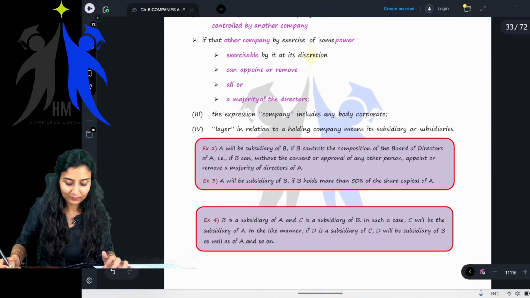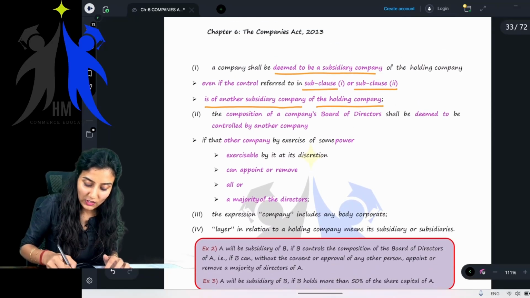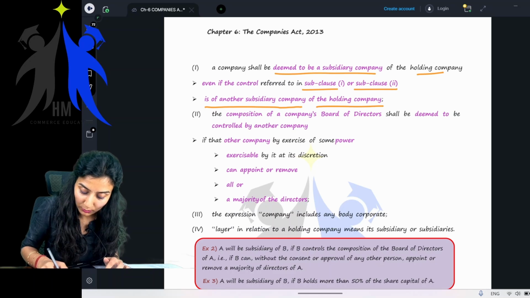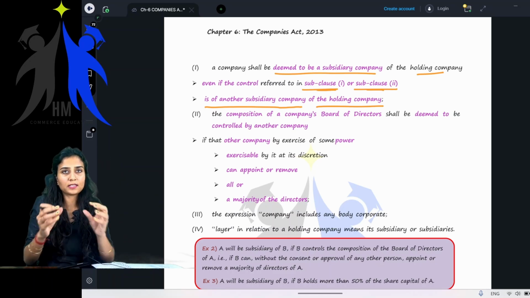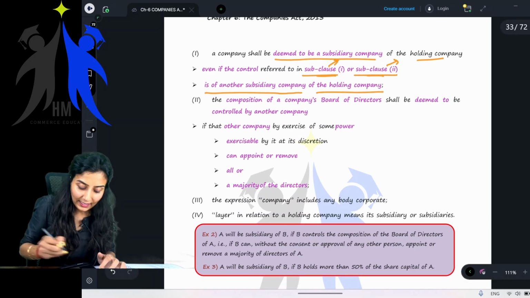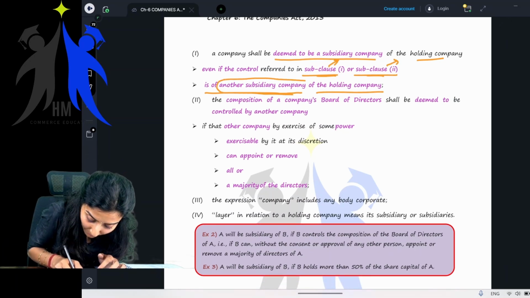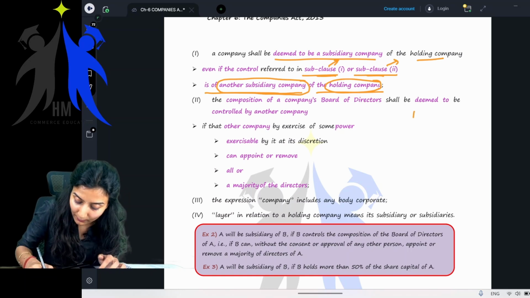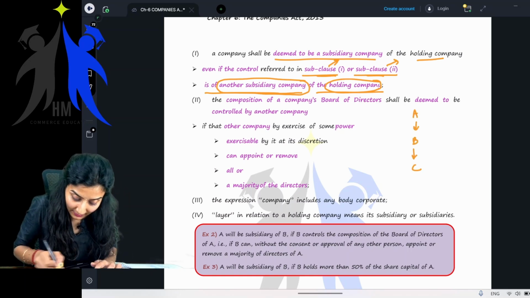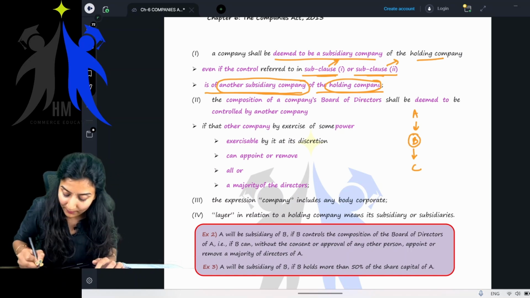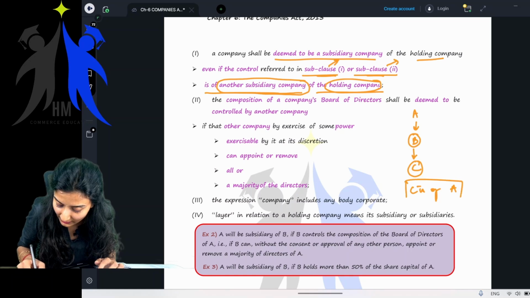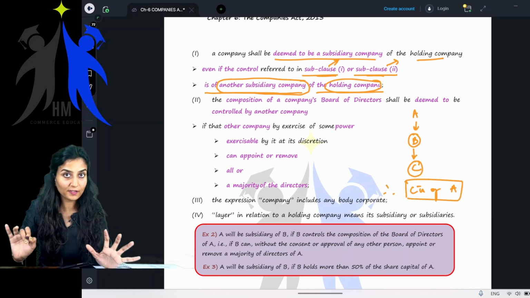Now you read. See, company shall be deemed to be a subsidiary of the holding company, even if the control referred to in subclause 1 and 2. You know, what is that? Obviously, you are talking about one is the board of directors, the other one is the voting power, is of another subsidiary company of the holding company, meaning A, B and C. Now you see, this control is exercised by B. So far we are telling C is a subsidiary of A. This is the final conclusion. Therefore, C is a subsidiary of A is what we are trying to conclude.